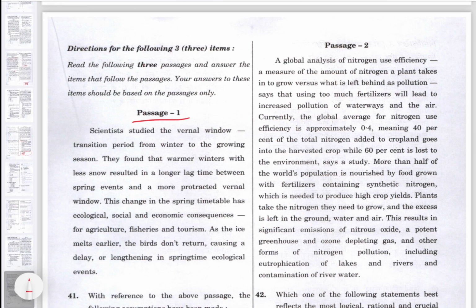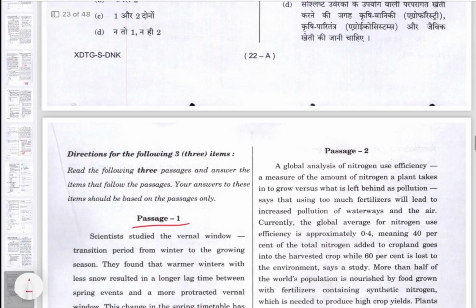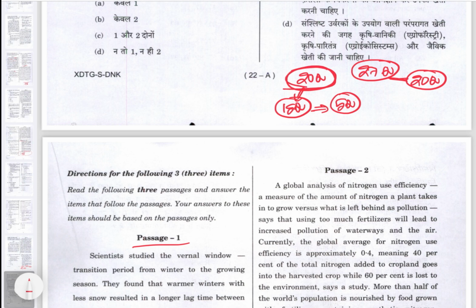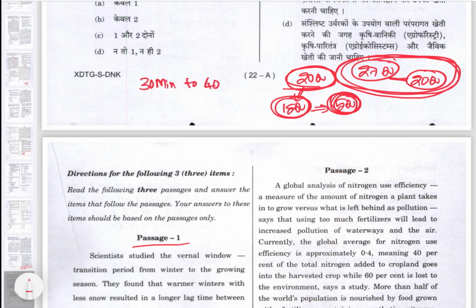See, what many students do is they just solve 20 questions of reading comprehension. Out of 20, say you get 15 questions right. Brother, you are losing 5 questions. But if you do 27, you can get 20 questions right. By doing only 20 questions, you will be losing 5. So that's why I suggest you do all the reading comprehension questions in your CSAT paper, and do it in 30 minutes to 40 minutes at max. If it is taking even one minute more than 40 minutes, you need to reduce it.